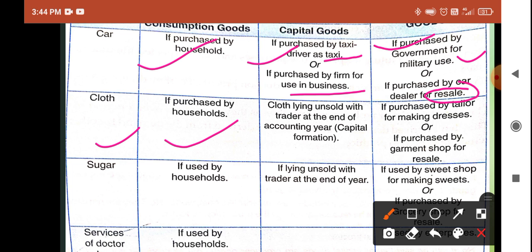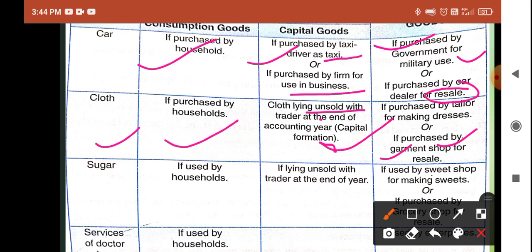If cloth is purchased by a trader and it is unsold at the end of the accounting year, it becomes part of investment and it is considered a capital good. Now if cloth is purchased by a garment shop to resell, it is an example of an intermediate good.